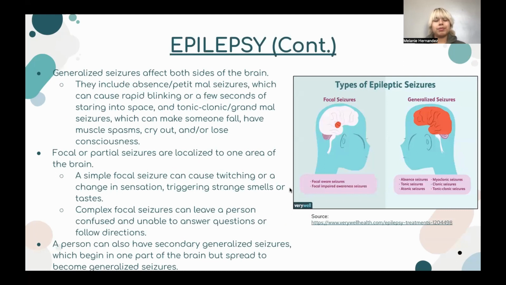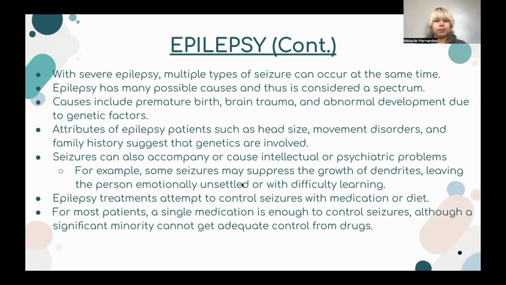With epilepsy, generalized seizures affect both sides of the brain. The focal or partial seizures are localized to one area of the brain. A simple focal seizure can cause twitching or a change in sensation, which can trigger strange smells or tastes. The complex focal seizures can leave a person confused and unable to answer questions or follow directions. A person can also have secondary generalized seizures, which begin in one part of the brain but spread to become generalized seizures. With severe epilepsy, there are multiple types of seizure that can occur around the same time.